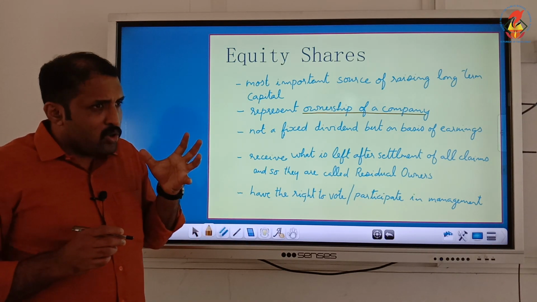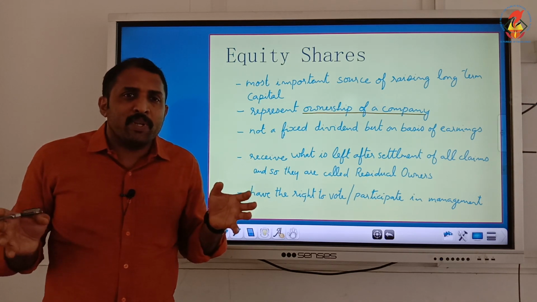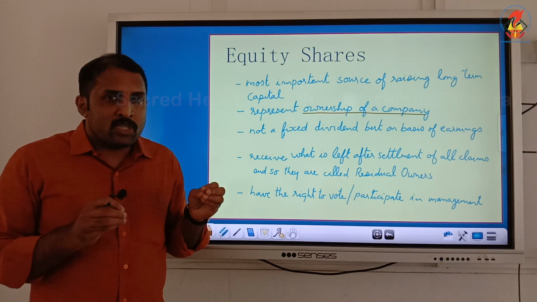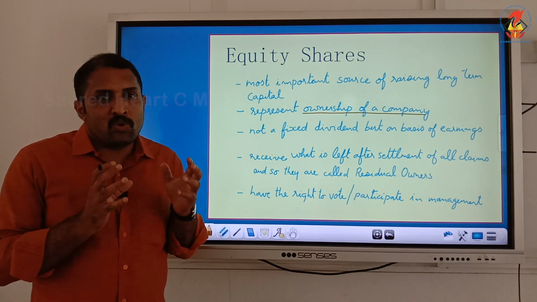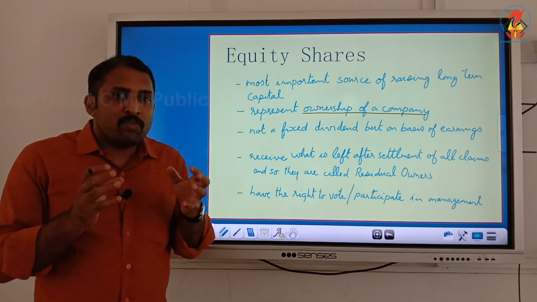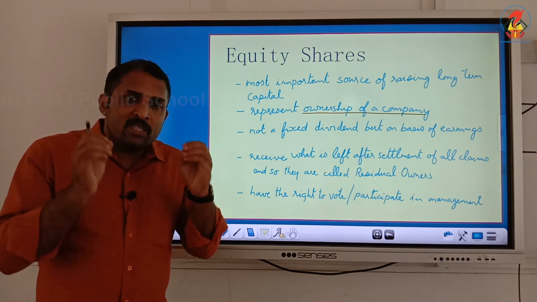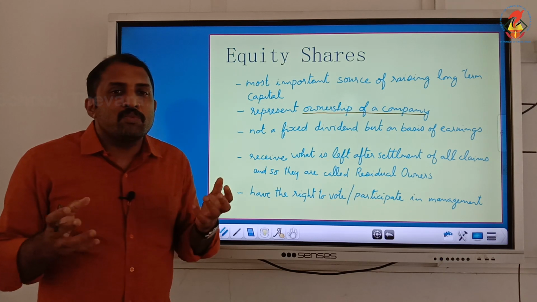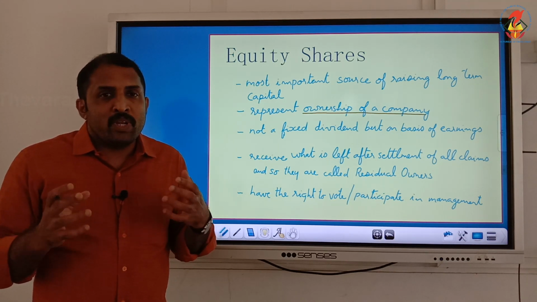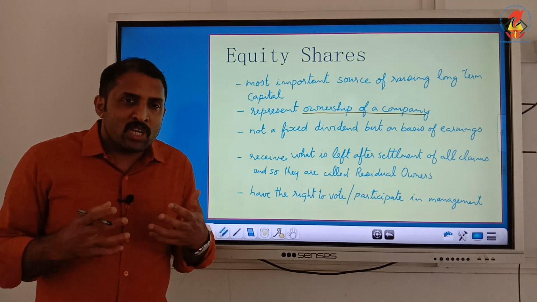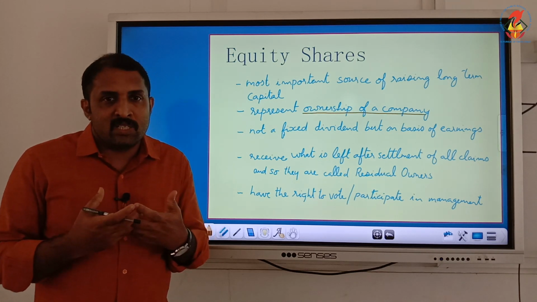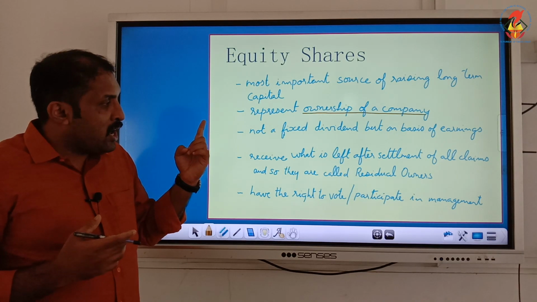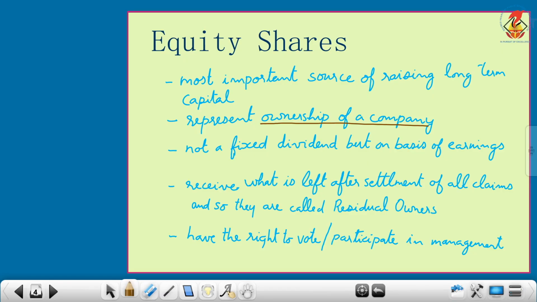And one more thing you have to understand is that it is not compulsory to pay the equity shareholders. They are to be paid at last only. Even when something is to be paid, they will be settled only after all the claims of the company are settled. Equity shareholders receive payment last in the line, and that is why they are called residual owners.